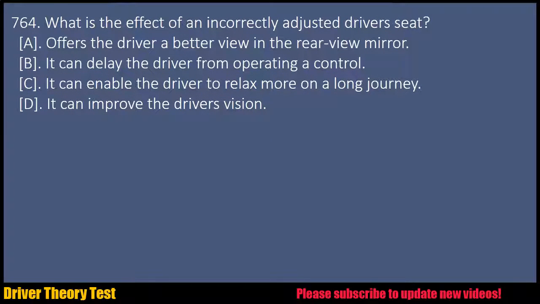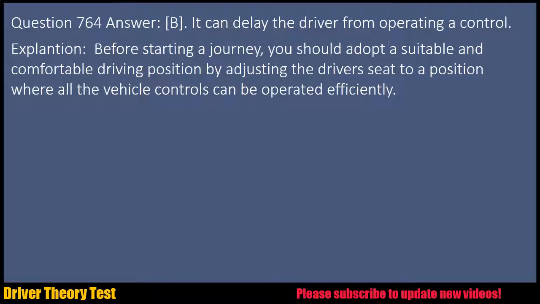Question 764. What is the effect of an incorrectly adjusted driver's seat? A. Offers the driver a better view in the rear view mirror. B. It can delay the driver from operating a control. C. It can enable the driver to relax more on a long journey. D. It can improve the driver's vision. Question 764. Answer: B. It can delay the driver from operating a control.